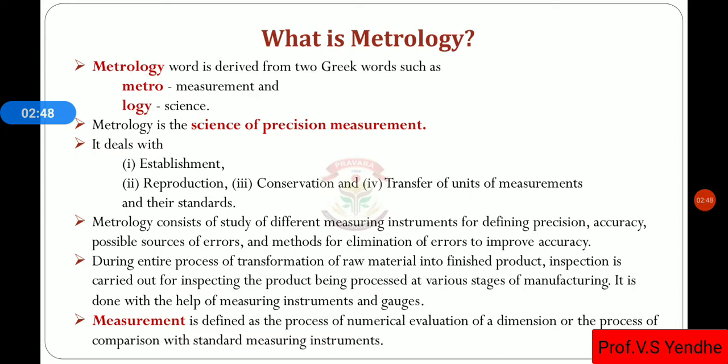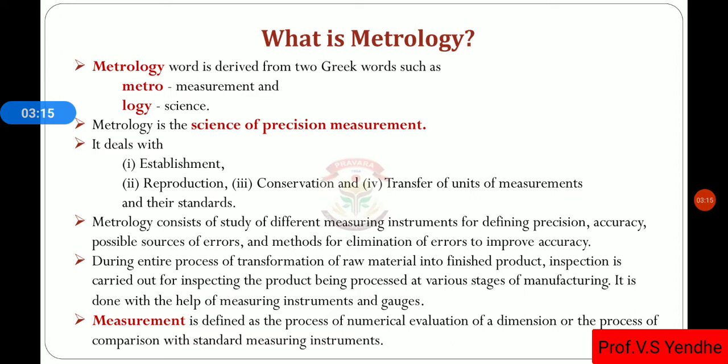Suppose we want to measure the length between two points. After measurement we get some numerical value, suppose 1 meter, 2 meter. That numerical evaluation of that particular quantity is known as a measurement.